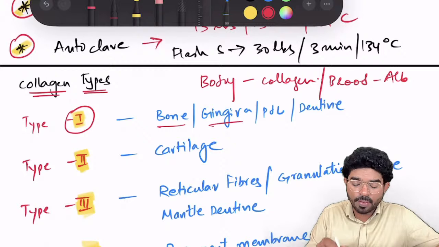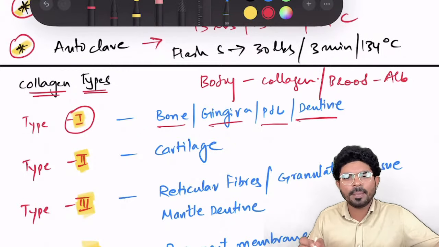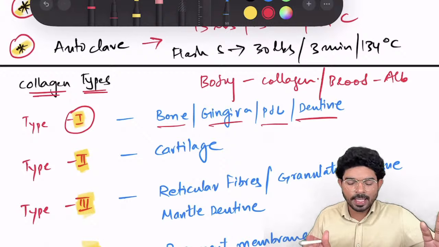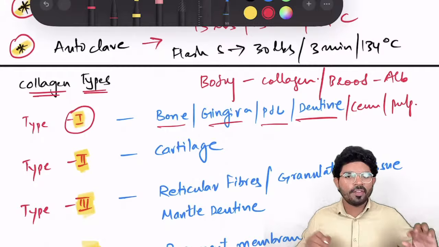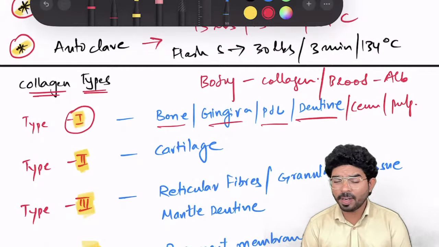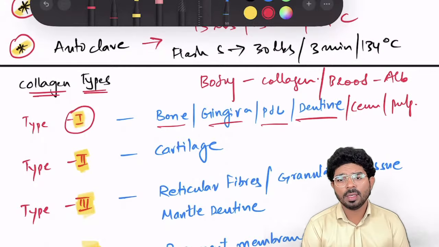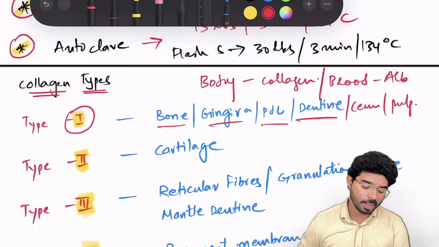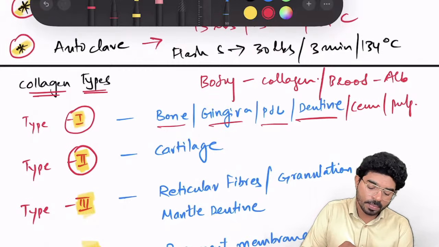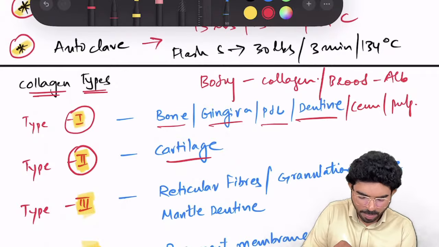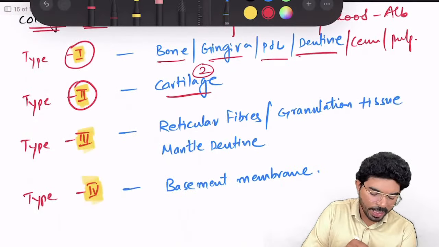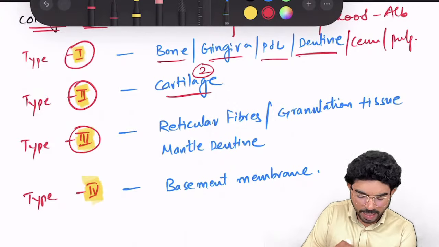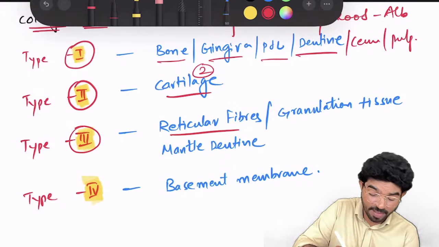In bone, gingiva, PDL, dentin, cementum, pulp, alveolar bone, everywhere you are going to have type 1 collagen as the predominant collagen. The only dental structure which does not have collagen is enamel. Then comes type 2. Type 2 is cartilage. I told you to remember cartilage. Type 3 collagen is seen in the reticular fibers associated with blood vessels.